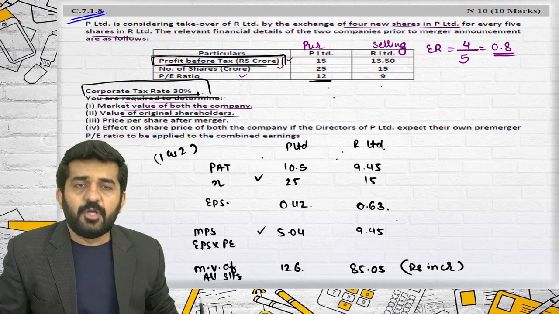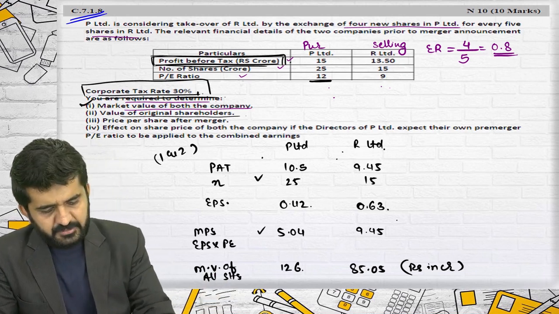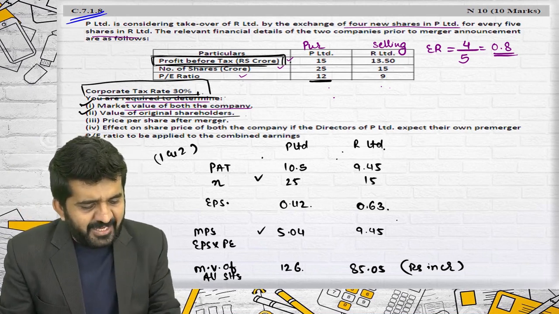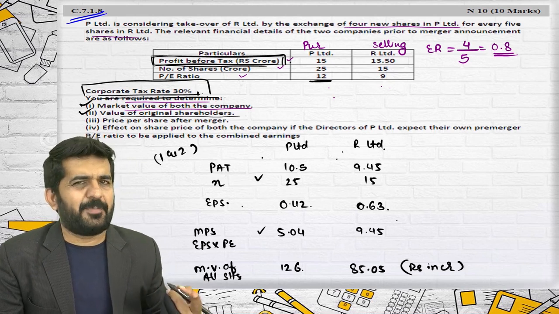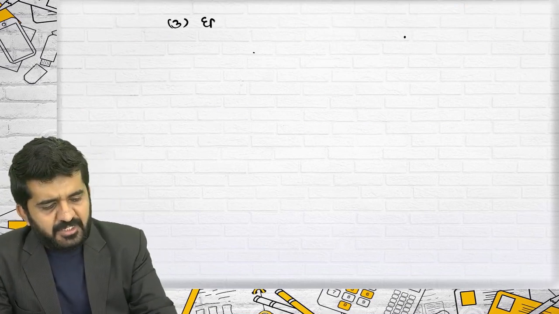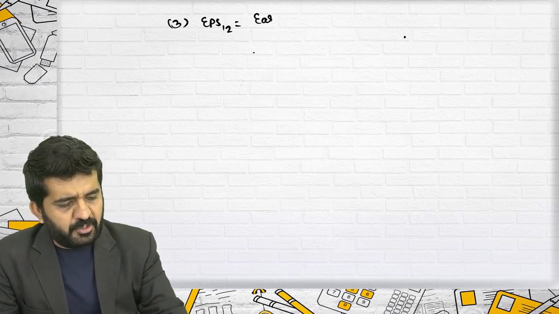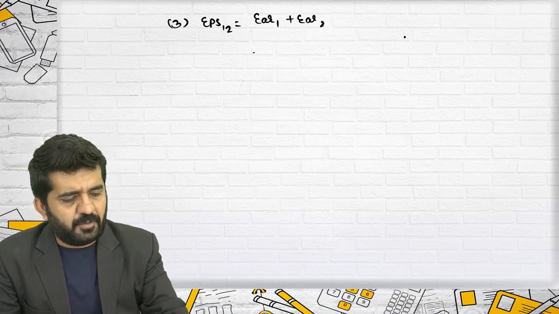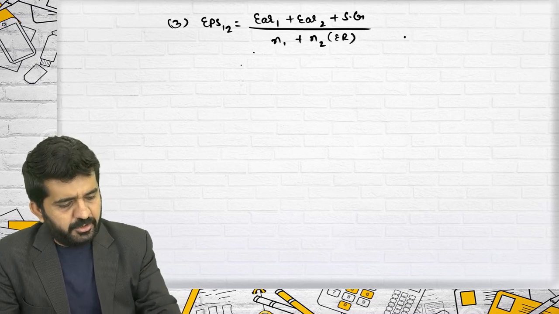Again, it is easy to find out market value of individual shareholders of both the companies. Price per share after merger. If nothing is given, price per share basically means market price per share. For finding out market price per share after merger, first I'll require EPS 12. Is it all right? EPS 12 is earnings of company 1 plus earnings of company 2 plus synergic gain, divided by N1 plus N2 into exchange ratio. Here synergic gain is not given.